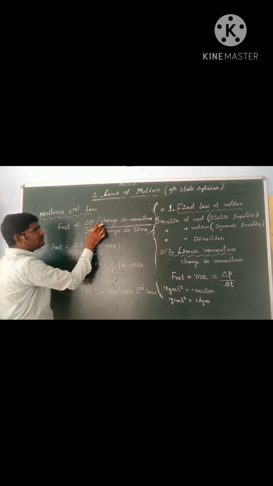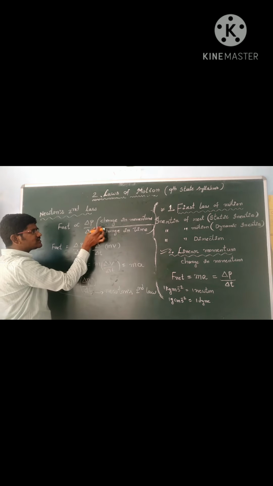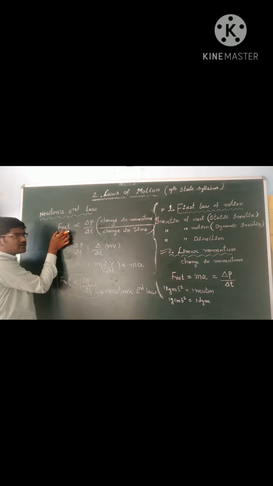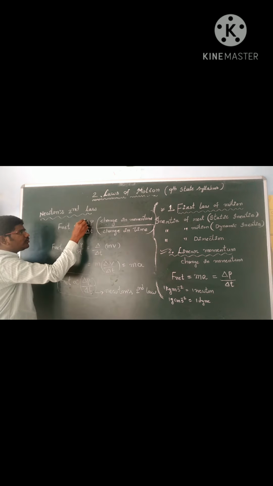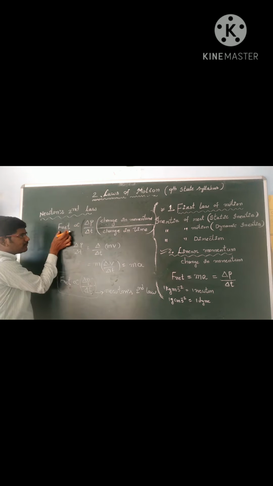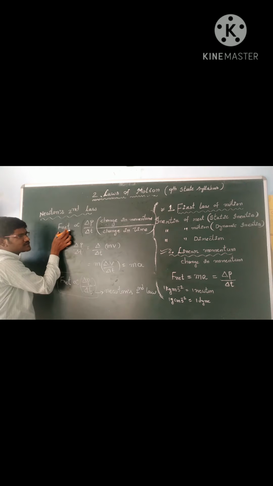So here change in momentum with respect to time, we call rate of change of momentum, which is directly proportional to the force applied. If we want more rate of change of momentum, we should apply more force. If we want less, we should apply less force.